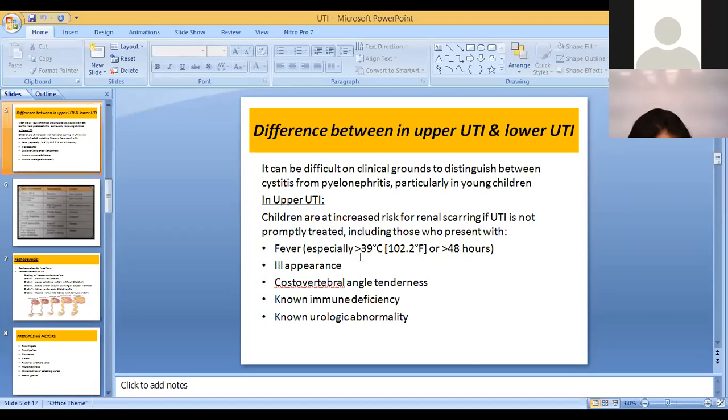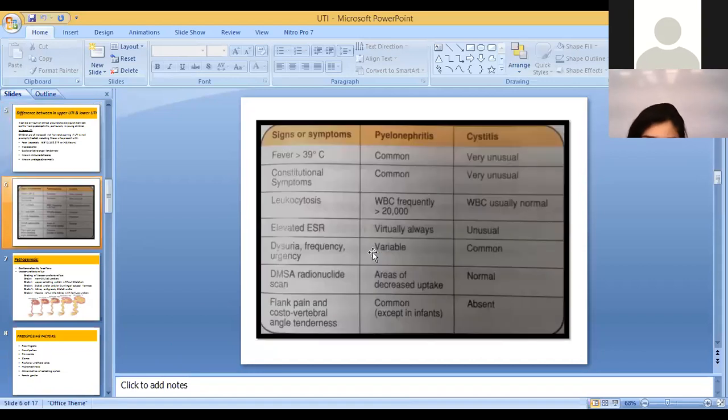Similarly, if a child has a known immunodeficiency, like a baby suffering from congenital immunodeficiency syndrome or HIV, which is common in kids after 10 years. And similarly, with any urological abnormality, whenever there is stasis of urine in the system, there's a chance of urinary tract infection, and that can cause upper urinary tract infection.